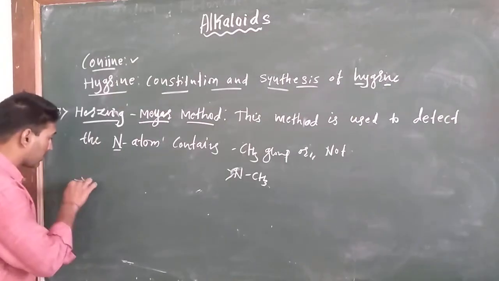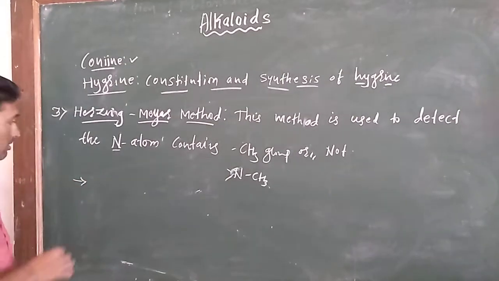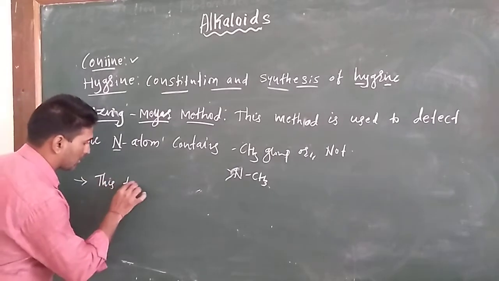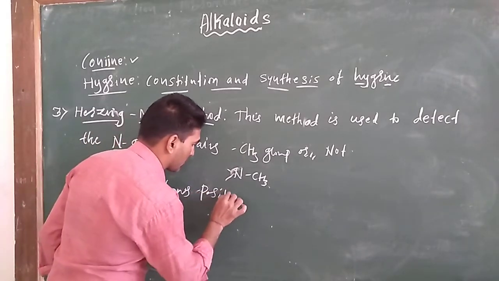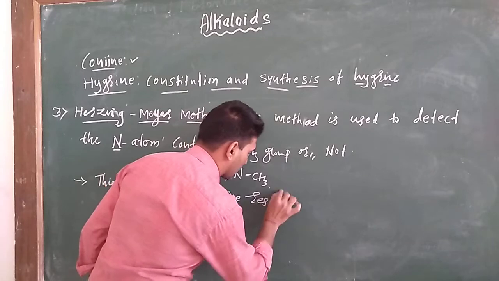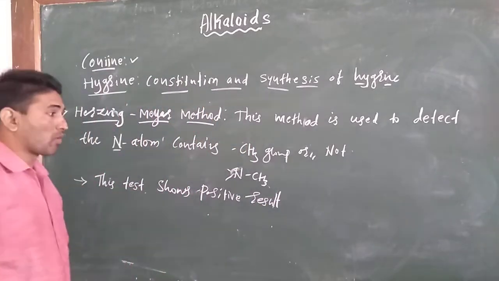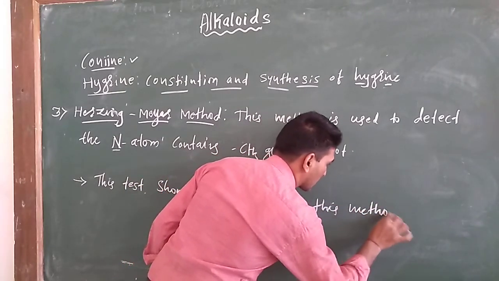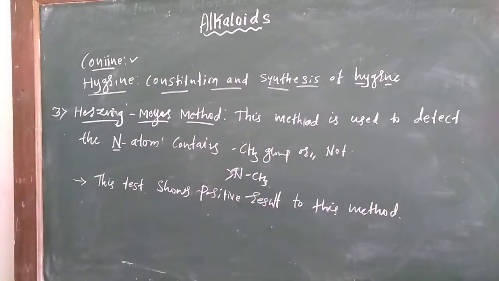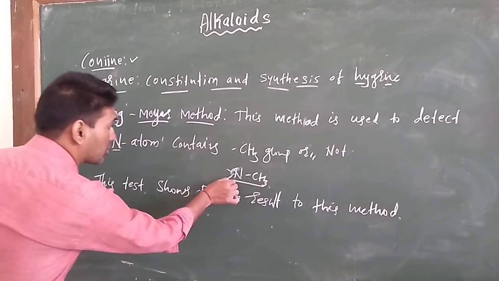This test shows a positive result towards the Herzig-Meyer reaction. It means that hygrine contains one NCH3 group.